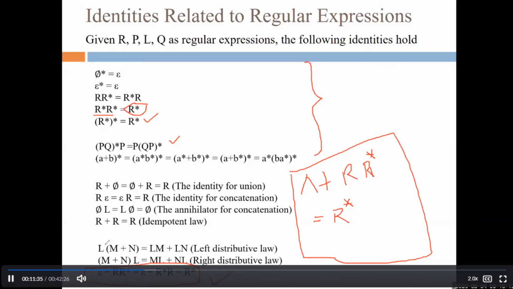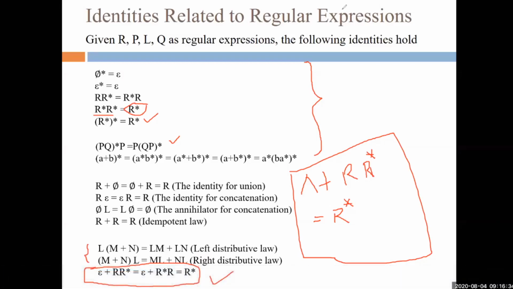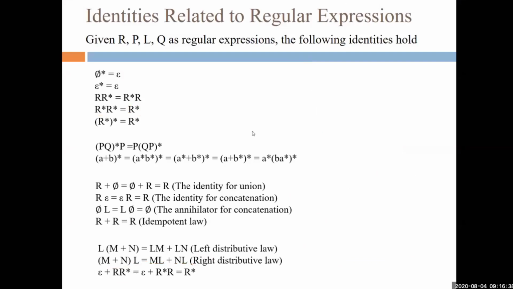And similarly, this is the distributive identity where L, M, N are regular expressions. So you can see here L(M + N) equals LM + LN. This is the left distributive law, and the right distributive law is (M + N)L. Just take a photo of this slide. What is the role of these identities? These identities are used to solve regular expressions. Now, move forward.